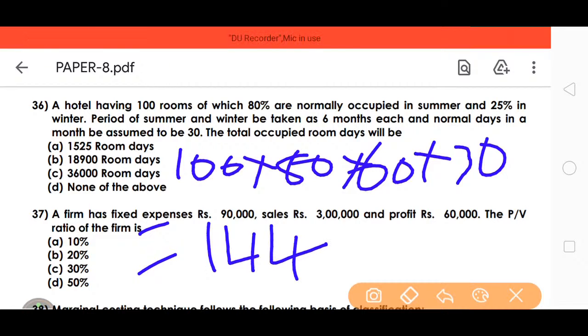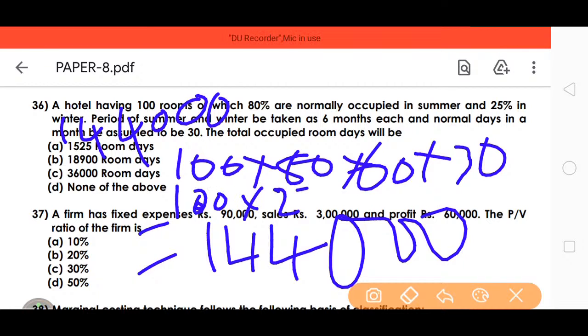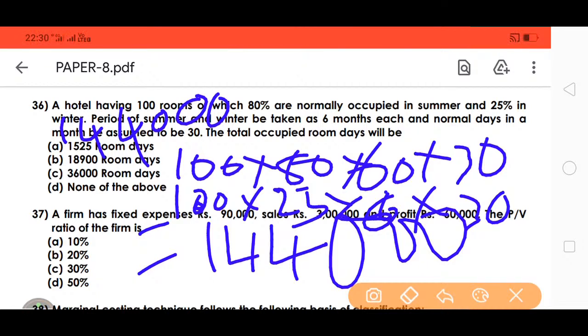So we got 1,44,000. This is the summer. Now for winter, the same again: 100 into 25% into 6 months, each month is 30. So we calculate 100 into 25 into 6 into 30.